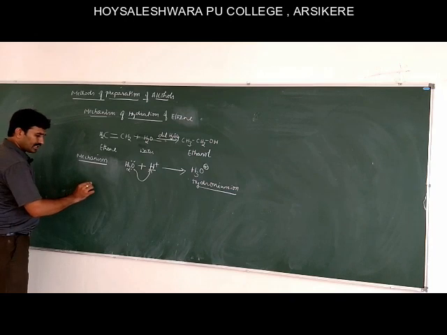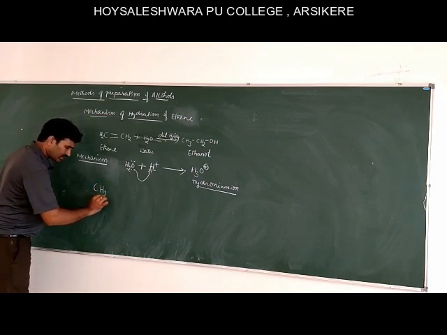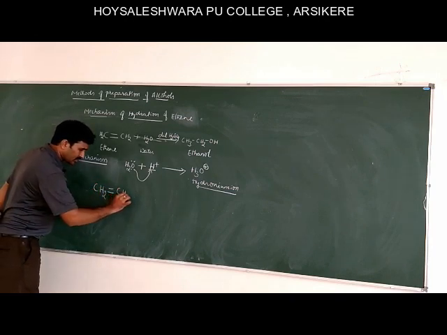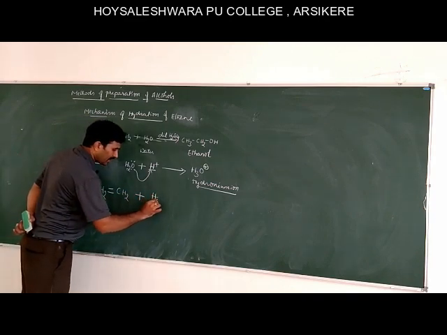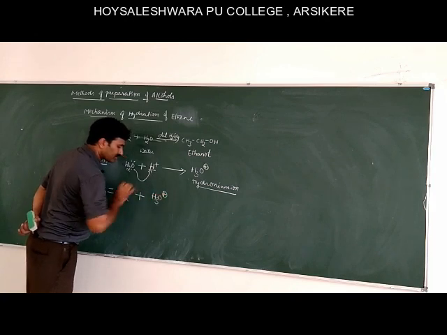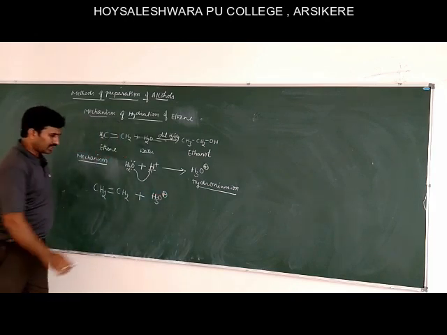The next step is alkene, that is CH2=CH2, attacks the hydronium ion.